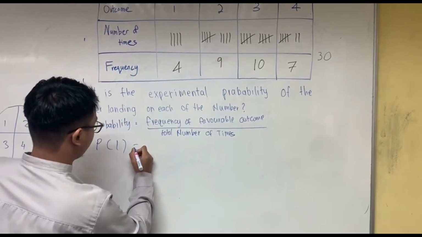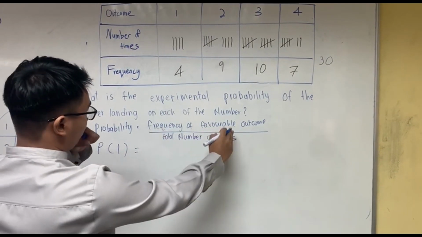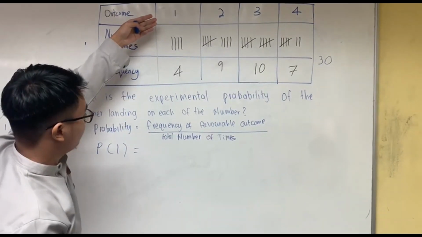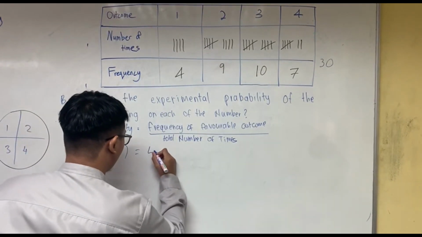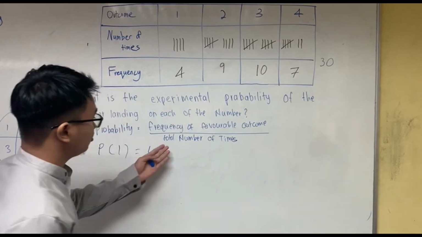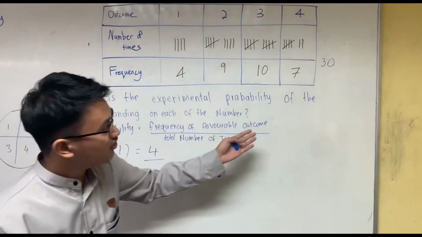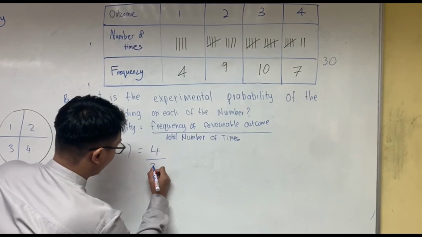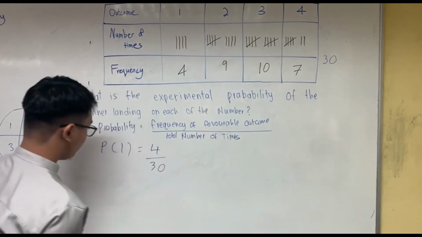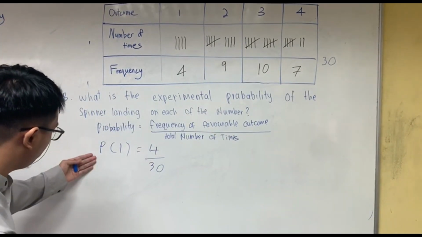P1 equals the frequency of our variable outcome. We look at the table: for 1, our frequency is 4. So we write 4 over the total number of times. Like I said before, we spun the wheel 30 times, so 4 over 30. That's the probability for 1.